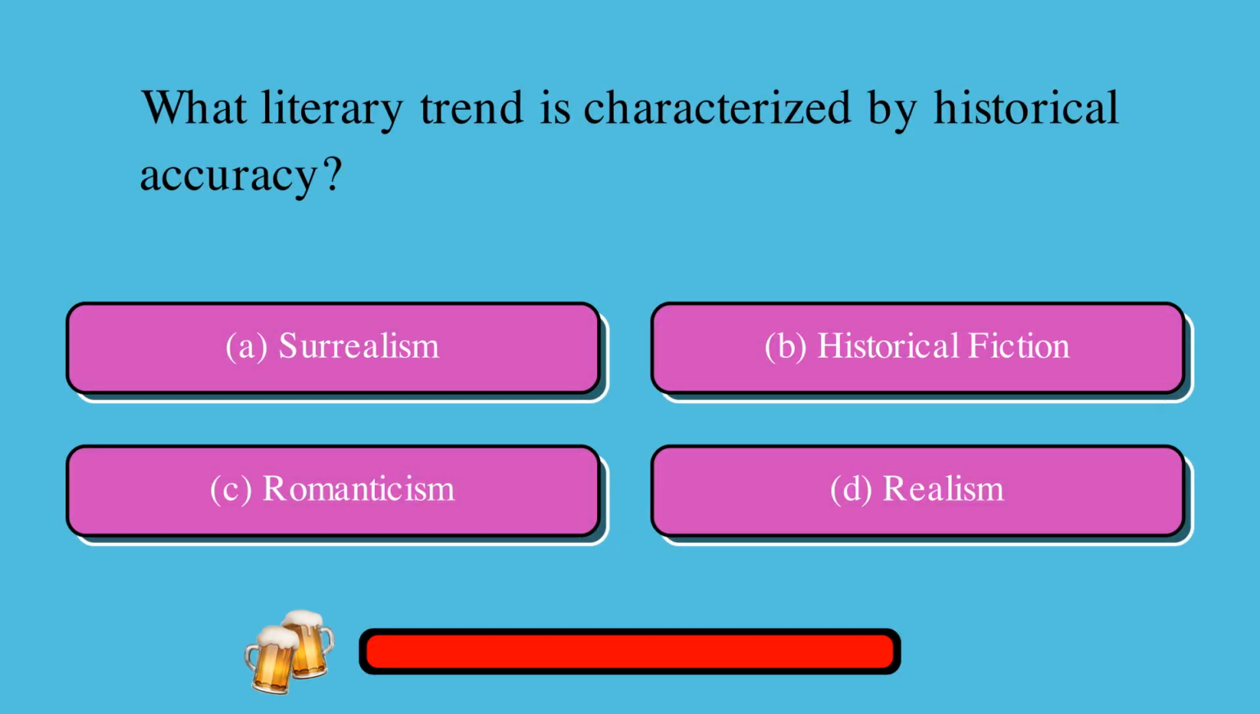What literary trend is characterized by historical accuracy? A. Surrealism, or B. Historical fiction, or C. Romanticism, or D. Realism? The correct answer is B. Historical fiction.